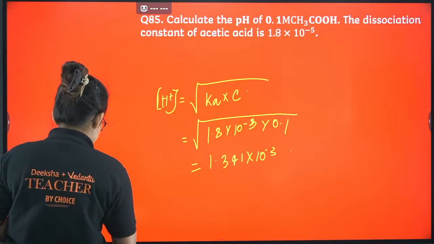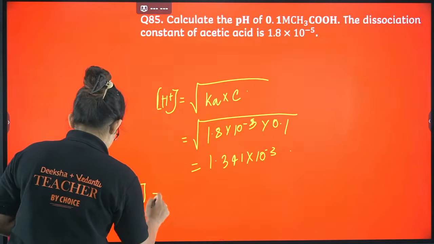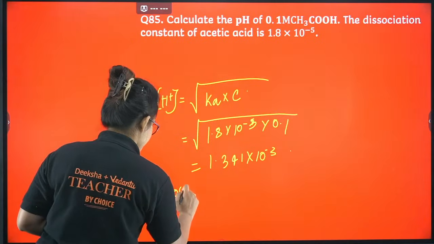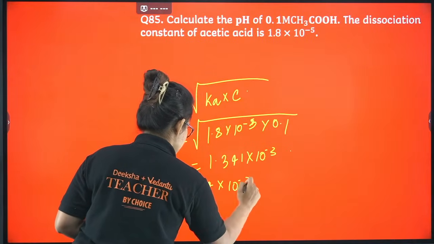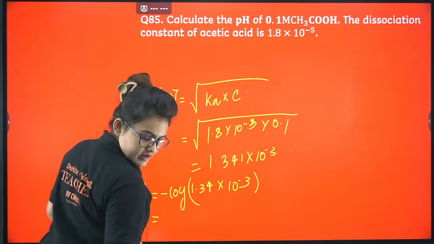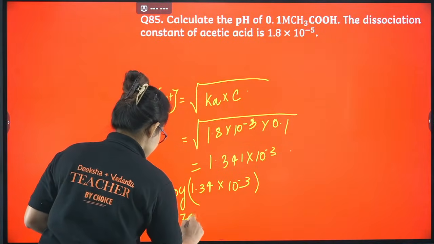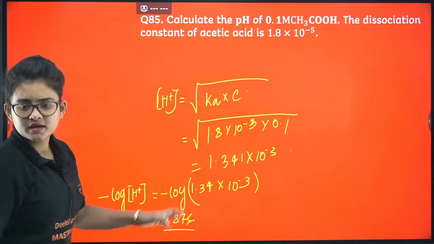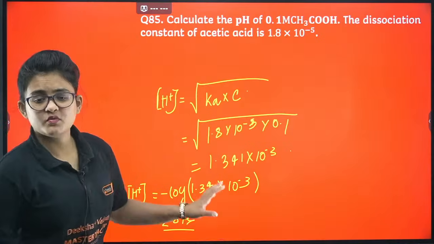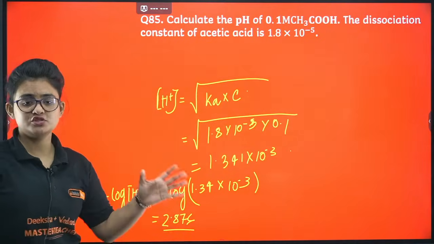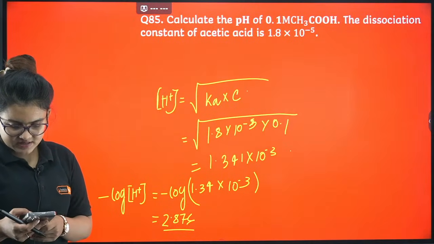Now the pH calculation: minus log of H+, which means minus log of 1.34 into 10 power minus 3. If you calculate this, your answer will come to something like 2.876. That's it. I guess it's clear. I'm not going into the depth of the calculation because a log table will be provided for your board examination. If you know how to check the log table, it will be easier for you. Okay, let's proceed.